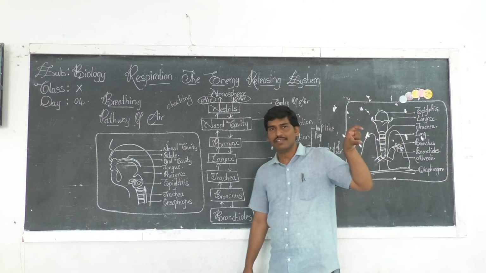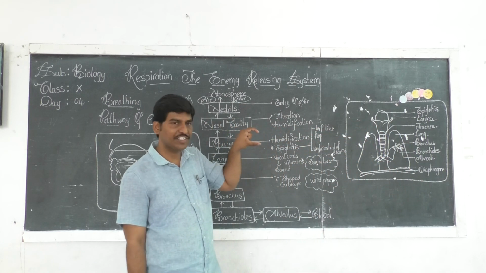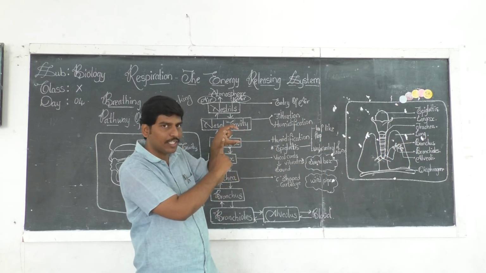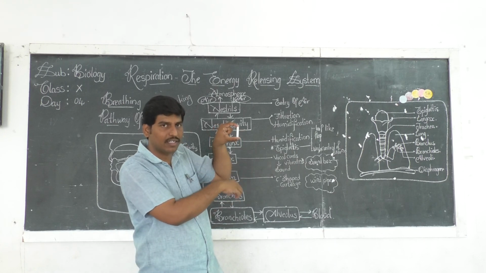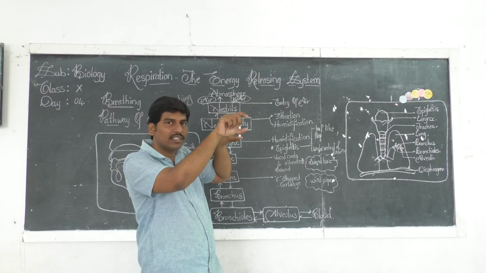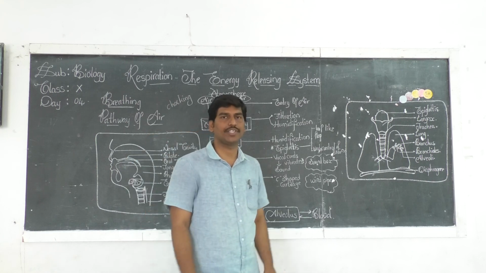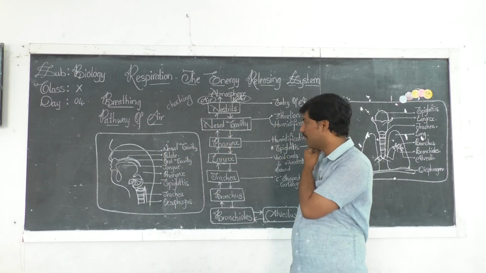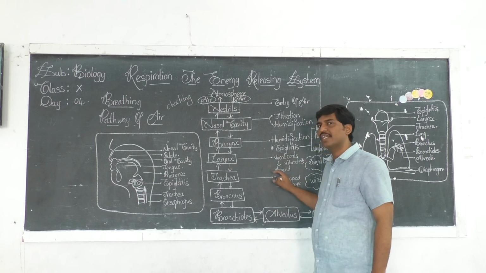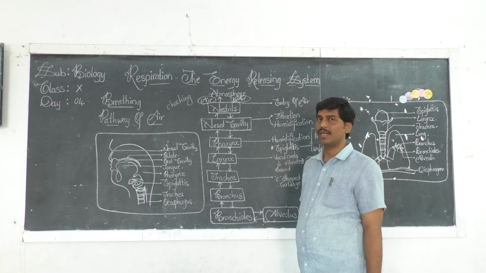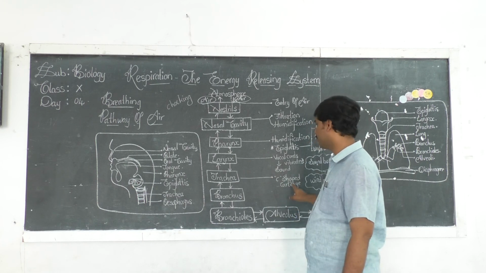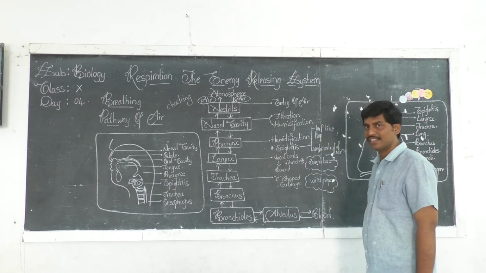You can look, this is a C-shaped cartilaginous ring, let you imagine. And this is joined by a ligament here. One to another they are arranged, and all these C-shaped cartilaginous rings together form the trachea. The trachea is prevented from collapsing because of these C-shaped cartilaginous rings.